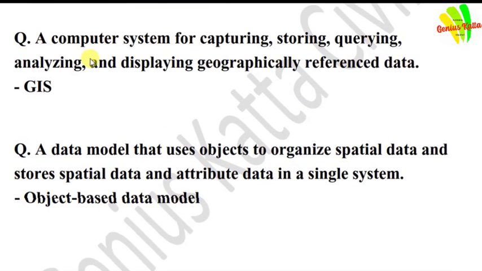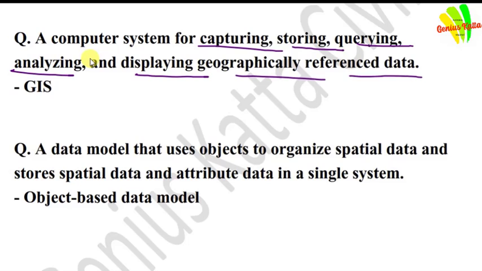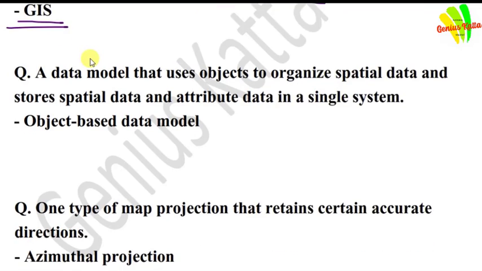A computer system for capturing, storing, querying, analyzing, and displaying geographically referenced data. Answer is GIS, Geographic Information System.